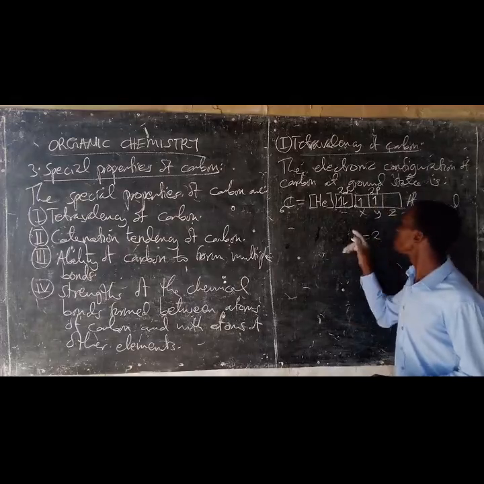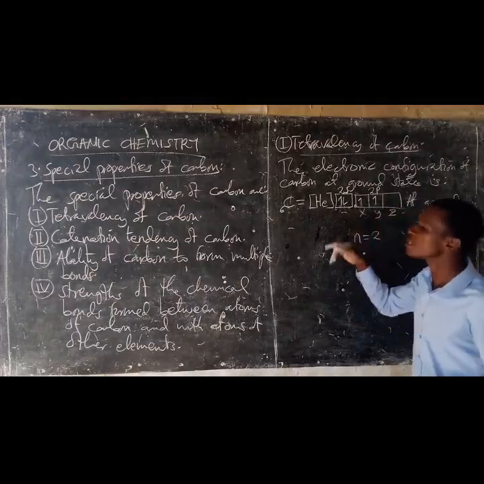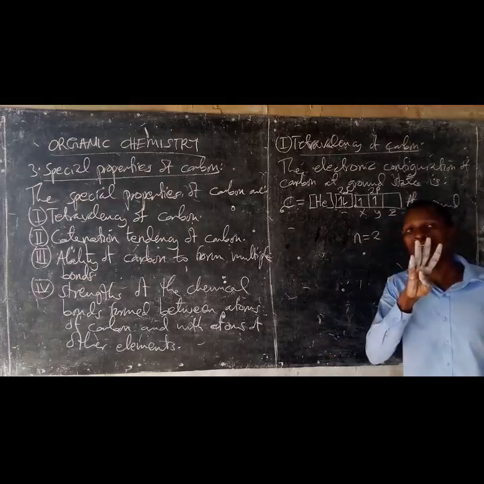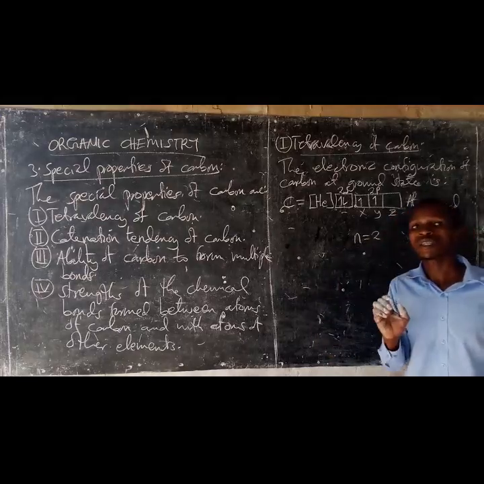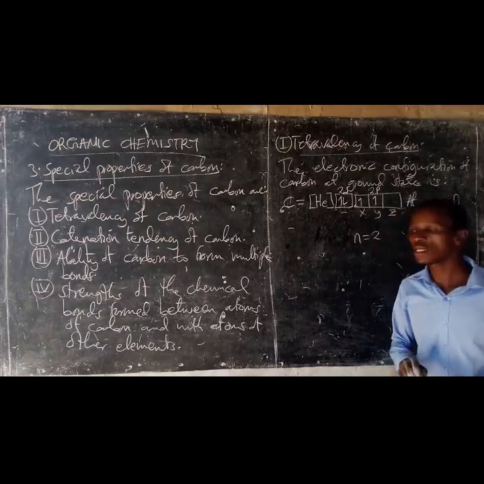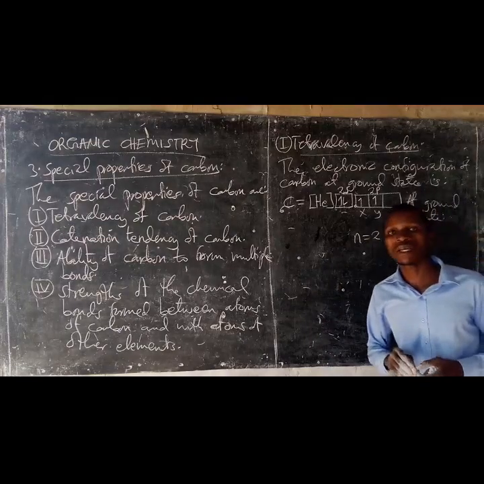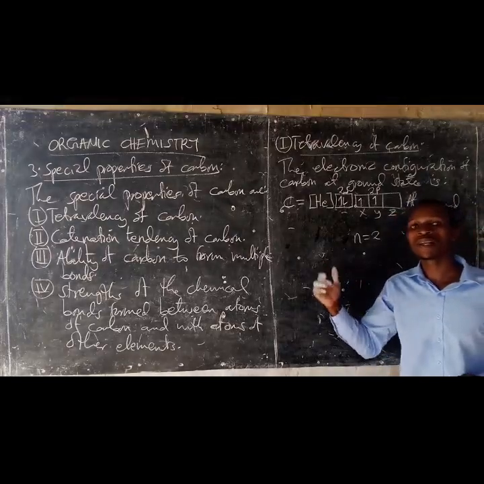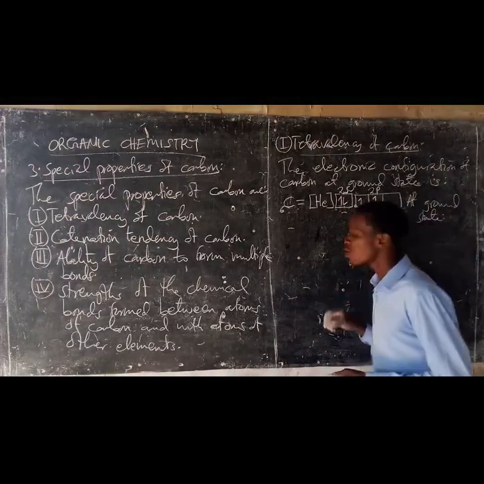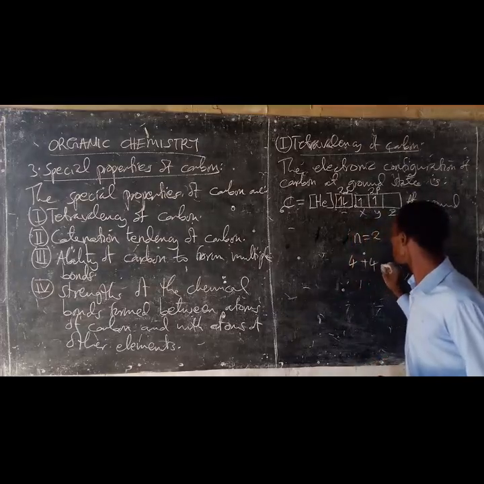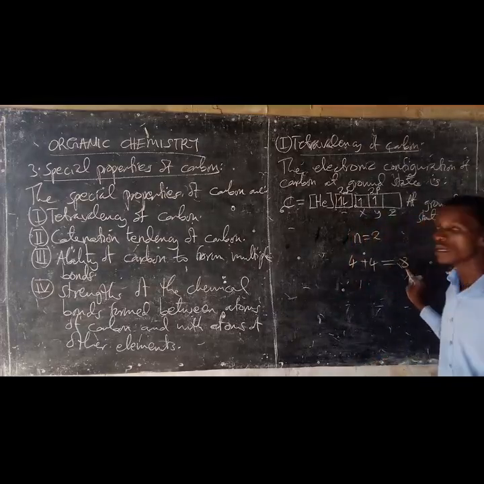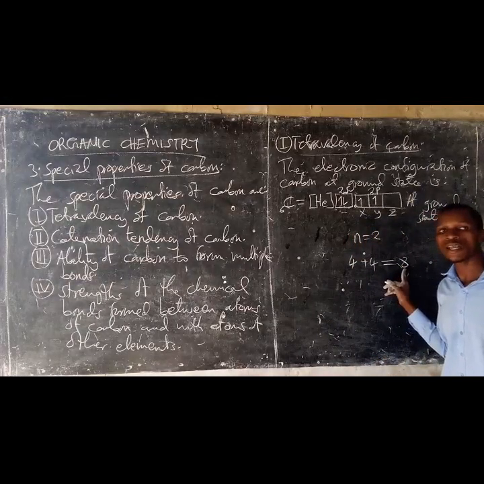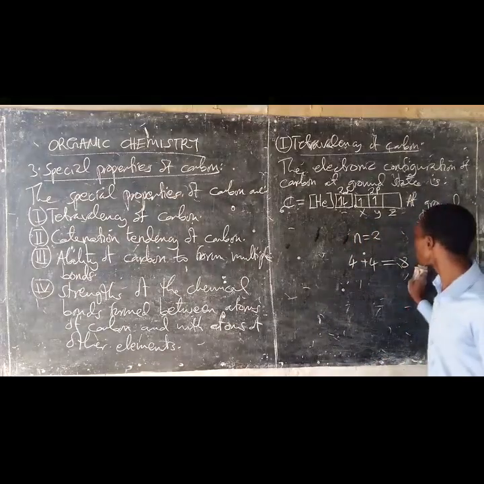So, since it has 4 electrons in its valence shell, it needs 4 electrons to attain the octet stable structure of noble gas elements, which has 8 electrons in the valence shell.